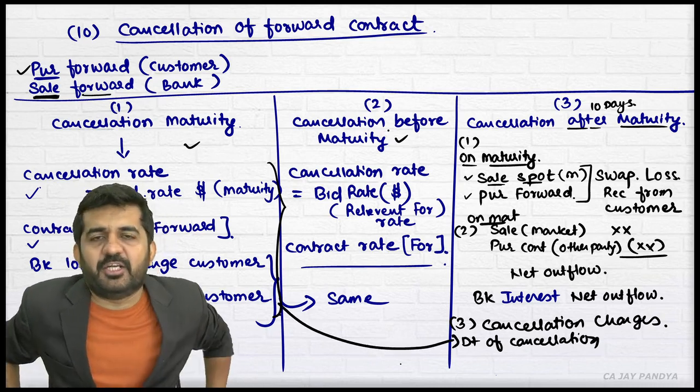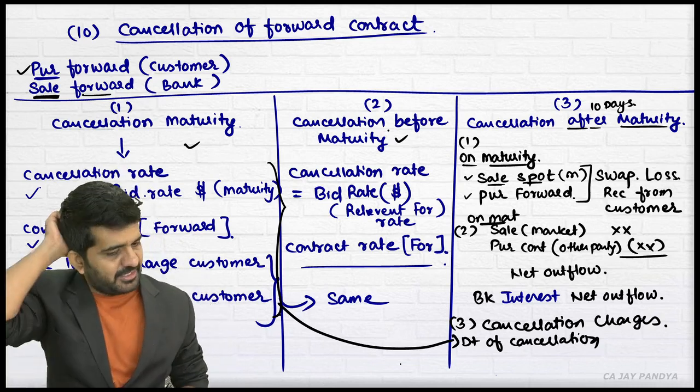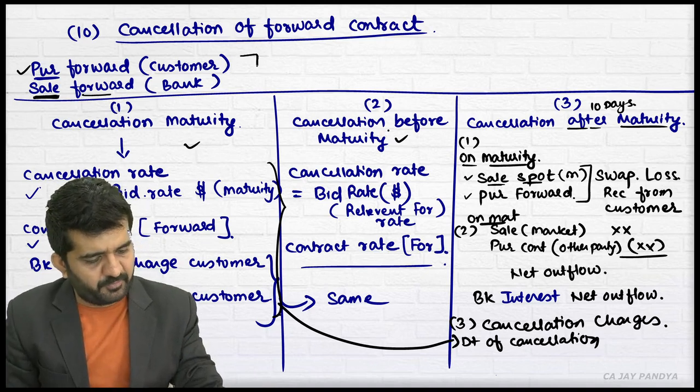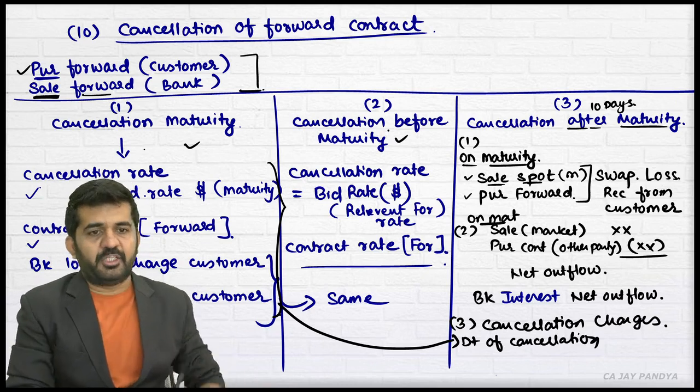The bank will find out whether it is payable or receivable from the customer, and this will be the answer of nothing but cancellation of a forward contract, if it is a purchase forward for the customer, if it is a sale forward for a bank. Is it alright? Let me go the other way around.